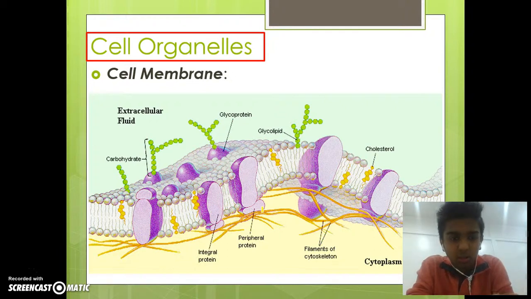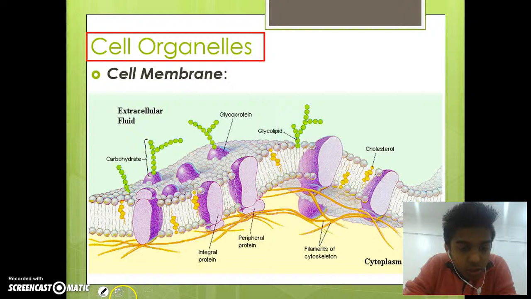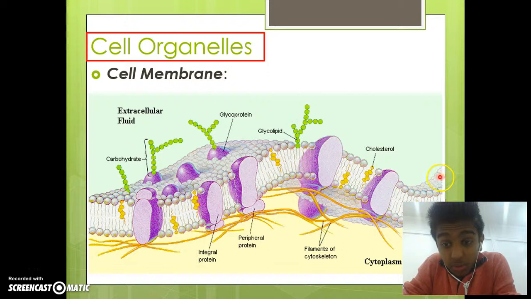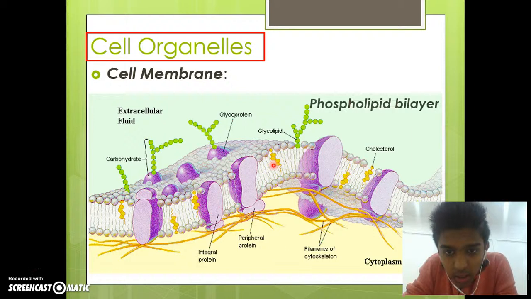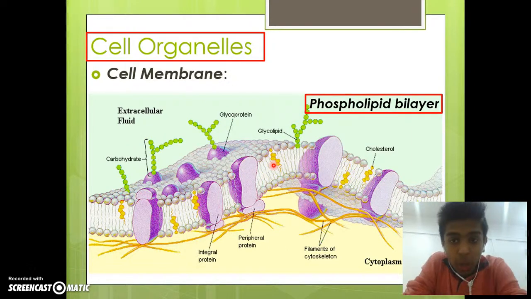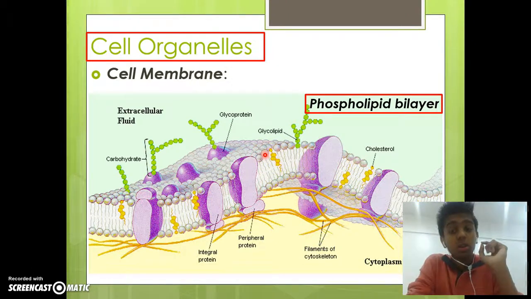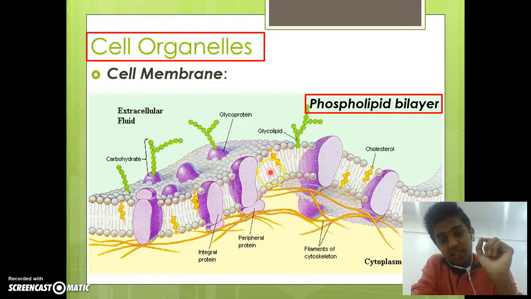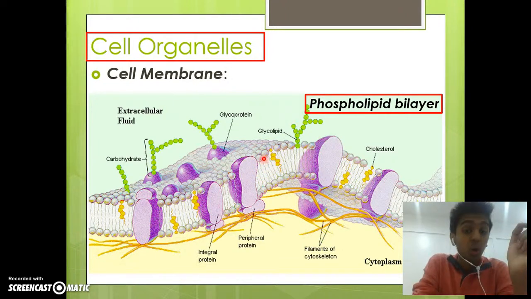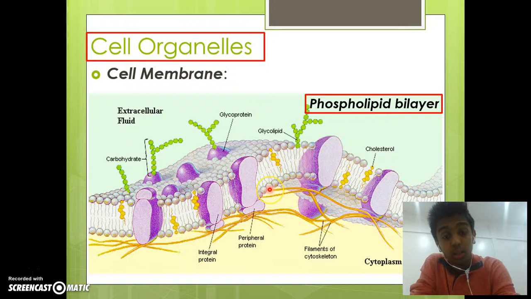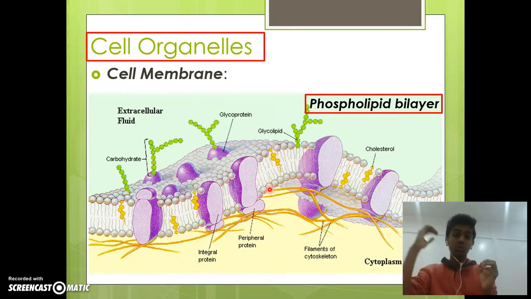This is what the cell membrane looks like essentially. We have the extracellular fluid on the outside, which I'll just point to right here. These are different proteins which are on the surface of the cell membrane. Once again, they're responsible for allowing substances to come in and out. This is known as the phospholipid bilayer. The head of this molecule right here is hydrophilic. The insides are hydrophobic, meaning that they repel water, while the heads on here and here like water, so they want to interact with water.